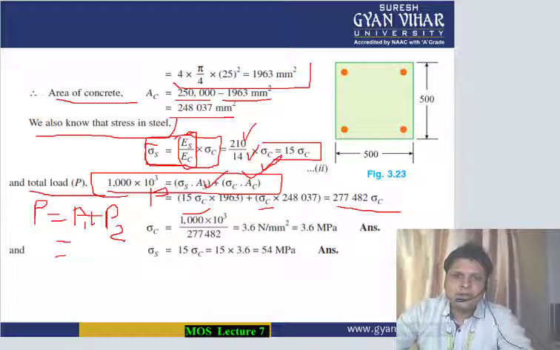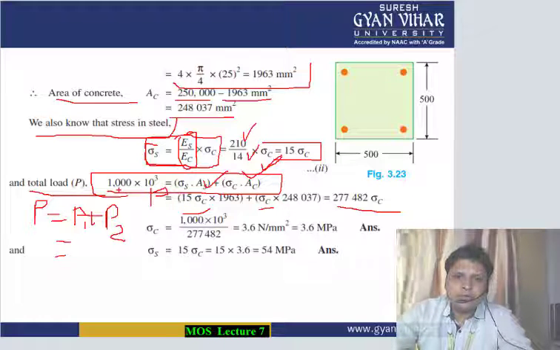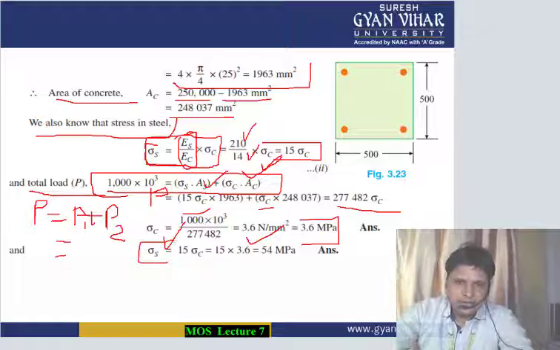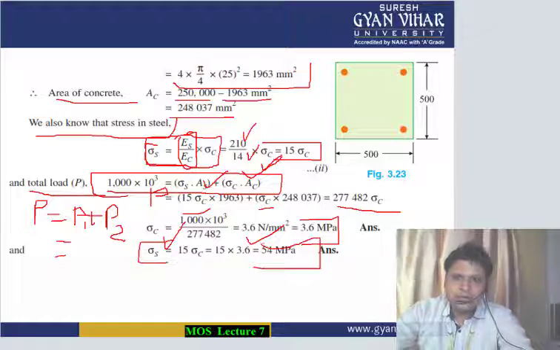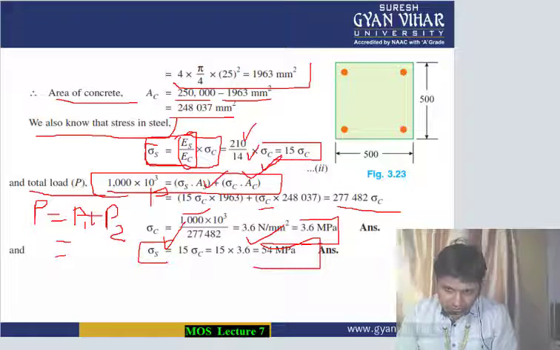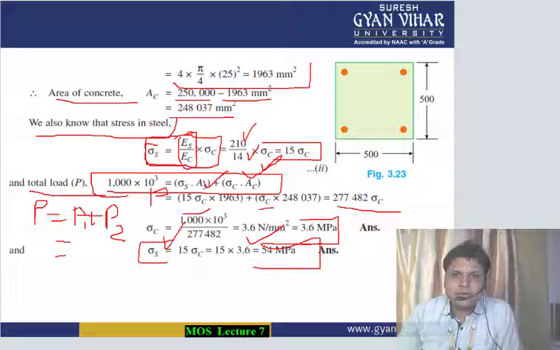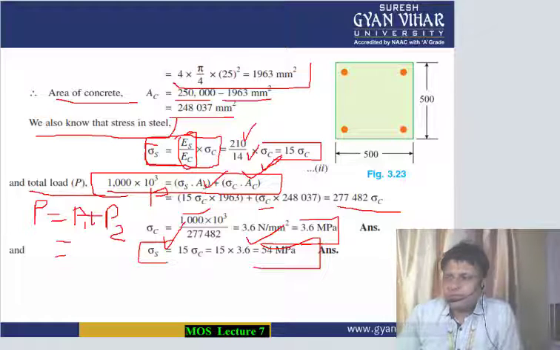So finally, since the total load is 1000 into 10 to the power 3, we can just divide and we can get the stress acting on concrete as 3.6 megapascal, and the stress acting on the steel is equal to 54 megapascal. So I hope this numerical has been well understood by you.